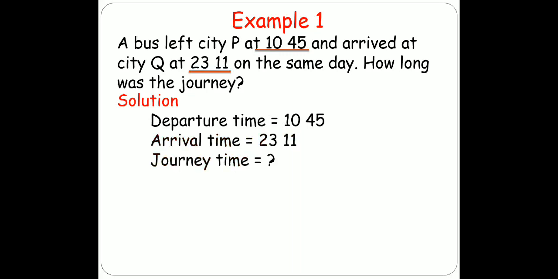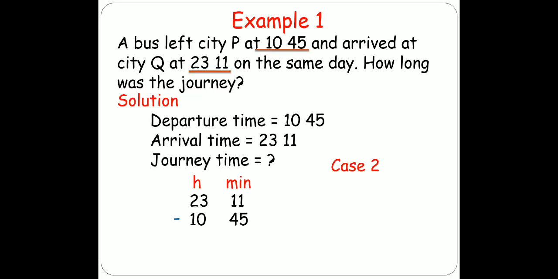Now we are asked to find the journey time. So which case is this? This is case number 2, where I am going to subtract departure time from arrival. We'll write arrival time first, as it is 23 hours 11 minutes, 23:11, and departure time is 10:45, 10 hours 45 minutes. Now as it is case 2, I am going to subtract these two times.